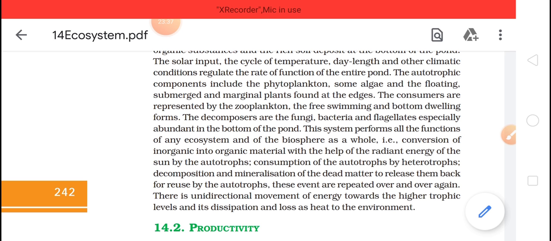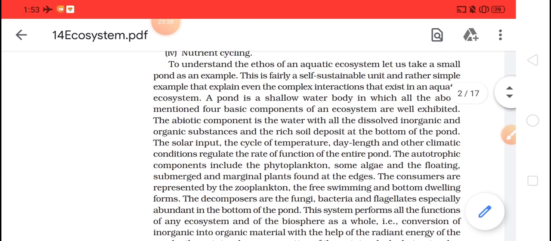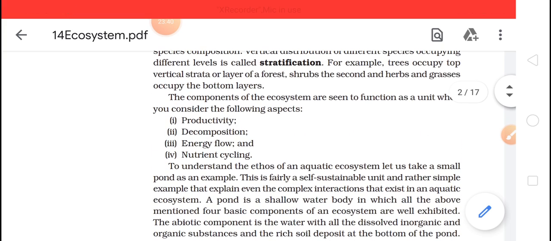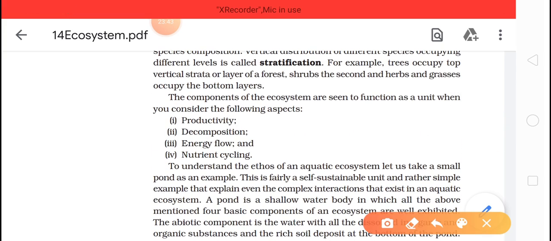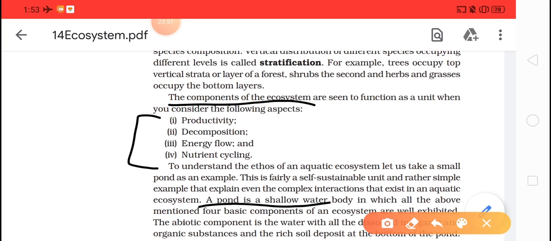So if they ask you to shortly describe the components of an ecosystem, you will write the 4 points, and with the example of a pond which has shallow water, you will explain it. You have just seen the components. Again I will tell you the 4 components. You have to learn this order only, and write the order like that.